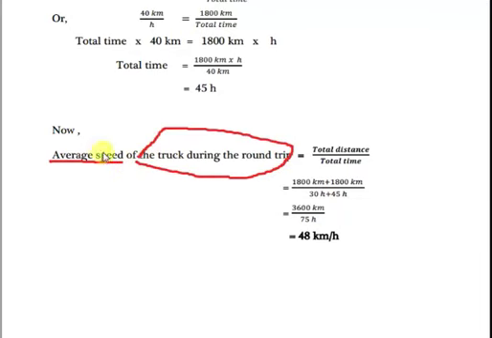So now this kilometer and kilometer cancel out. And now 1800 divided by 40, if you divide you will get 45 hours. So from Bangalore to Haryana, the time we got is how much? 45 hours. Okay. Now if I write here from Haryana to Bangalore,